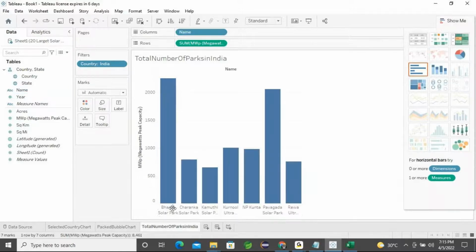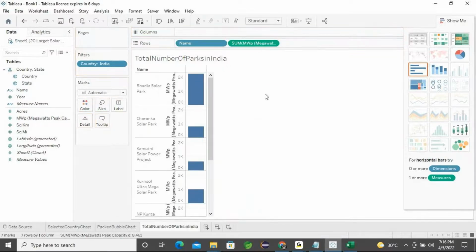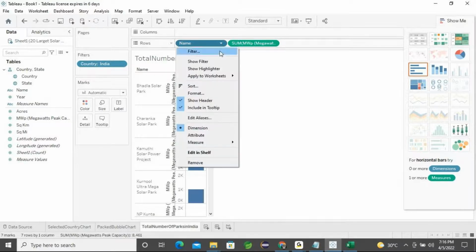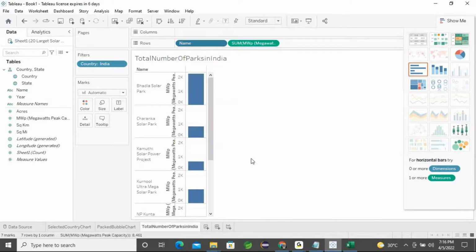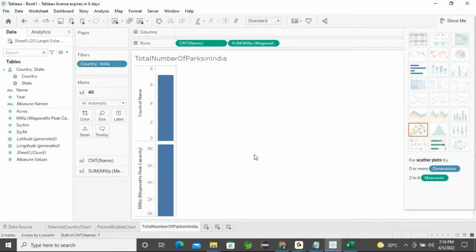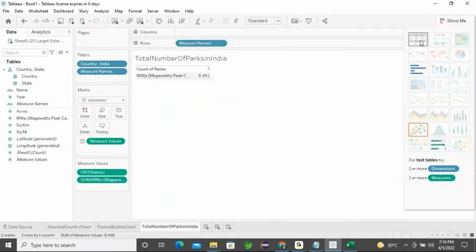Just double click. I don't want this type of format. I wanted it in numbers. For that, I can drag it and apply it into the rows section. For this name, make the drop down menu, then you can find measures. You can apply a function called count. That means it will turn back, and click the option called text chart. Fine.